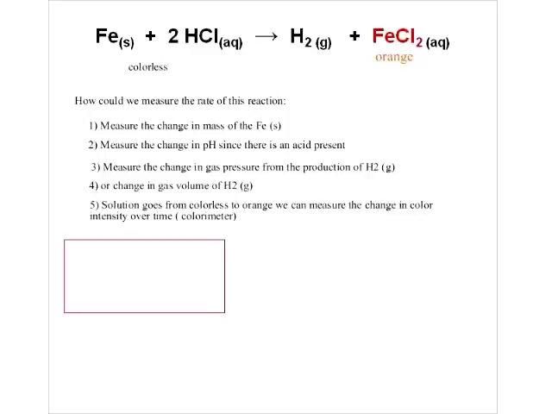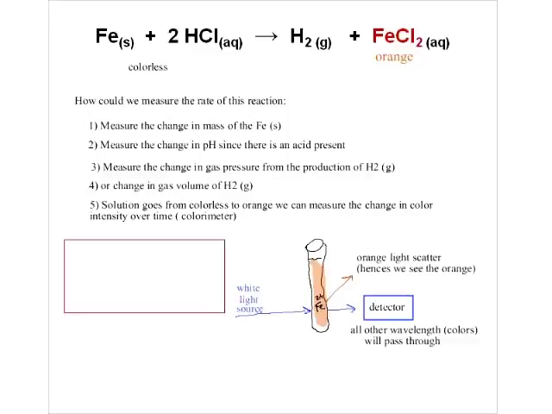We could also measure the change of the color of the solution because it's going to be colorless in the beginning. And as the reaction proceeds, it's going to get oranger and oranger. So the more iron chloride that gets produced, the darker orange this is going to become. So in this particular reaction, we could use something called a colorimeter. And this is just a little schematic diagram of how that works.